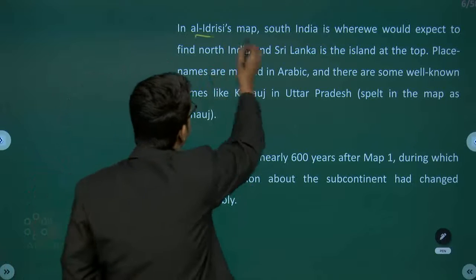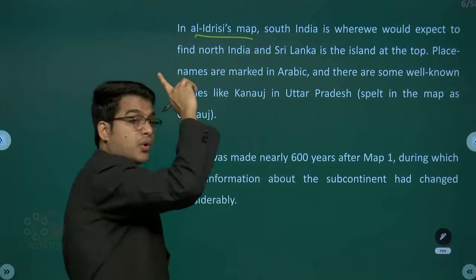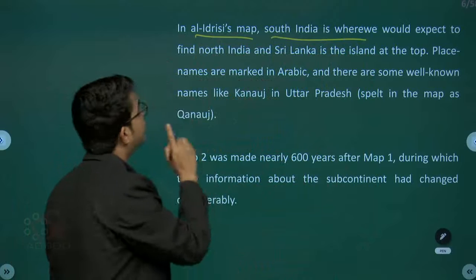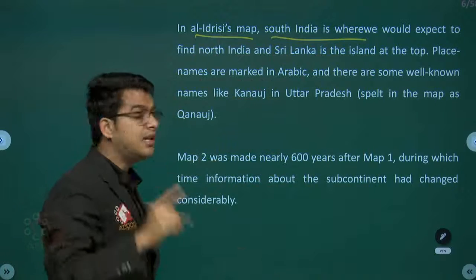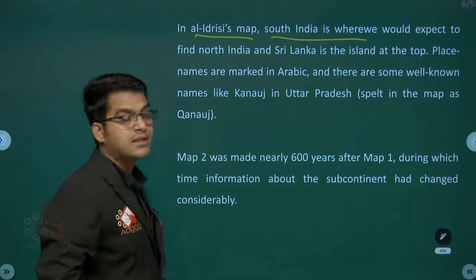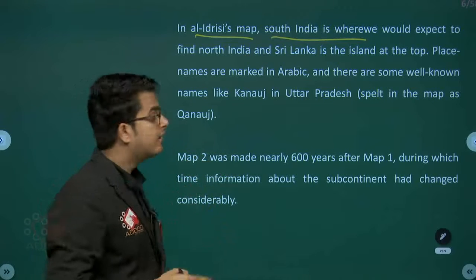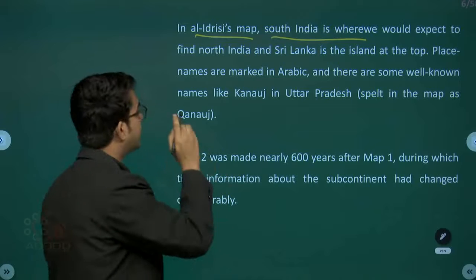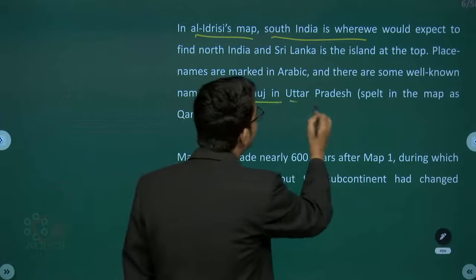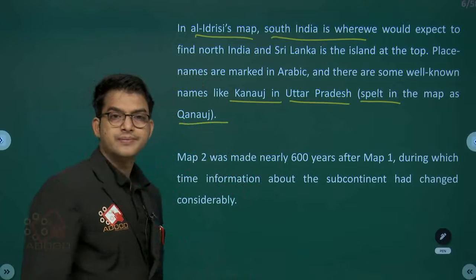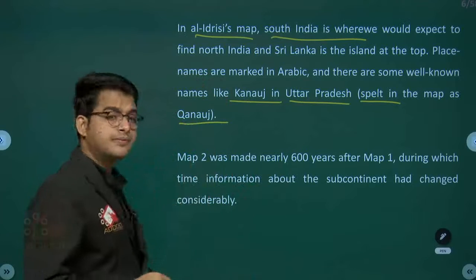In Al-Idrisi's map of the 12th century, South India is where we would expect to find North India, and Sri Lanka is the island at the top. Place names are marked in Arabic, and there are some well-known names like Kanauj, spelled in the map as Kanauj.